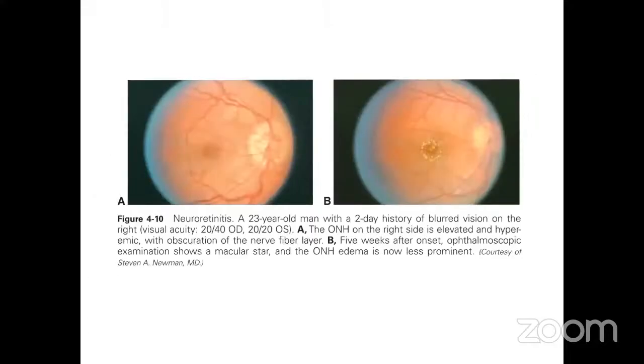This is a picture showing a 23-year-old man with a 2-day history of blurred vision on the right. We can see that the optic nerve head is elevated and hyperemic with obscuration of the nerve fiber layer. Five weeks after the onset, the ophthalmoscopic examination shows a macular star. The macular star can be seen at the time of presentation or subsequent follow-ups, and the macular star is generally complete.